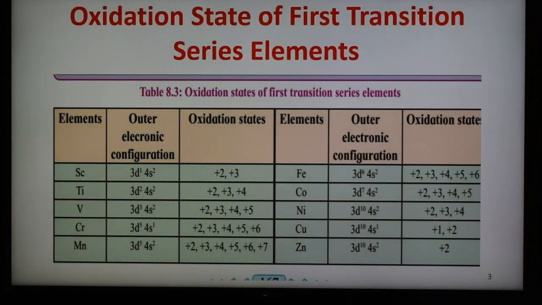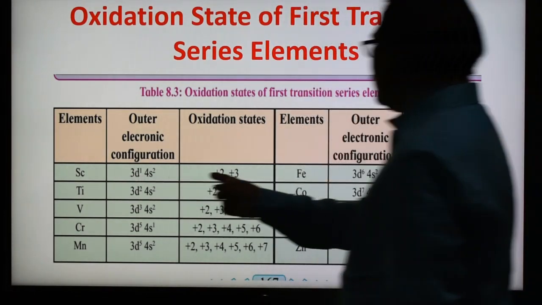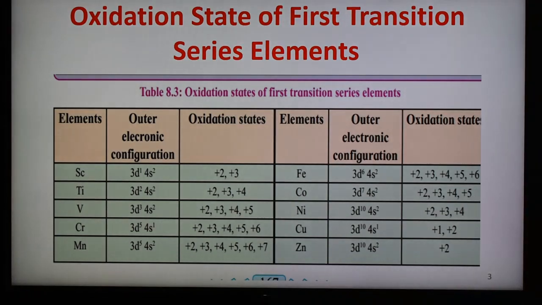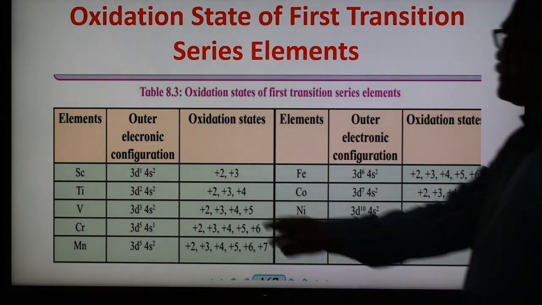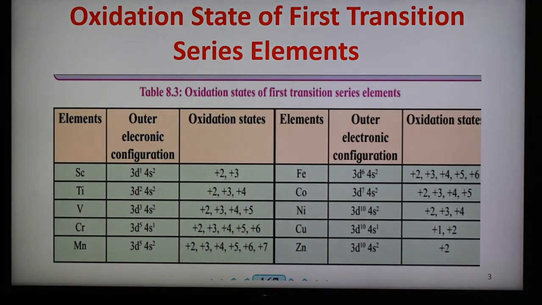As we know, oxidation state is the tendency of an element to lose electrons or to gain electrons. D block elements are metals, and therefore they have a strong tendency to lose one or more electrons. These elements show variable oxidation states because of the availability of d orbitals. Scandium shows +3, titanium shows +2, +3 and +4.